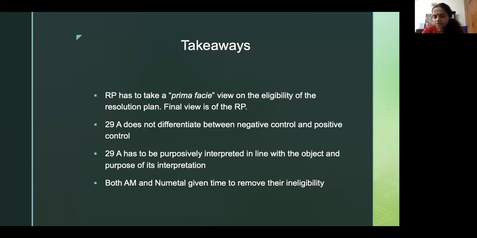After this, the Supreme Court said that, well, look, we are in no state to let Essar Steel, a giant asset, go without being bid for. So if both New Metal and ArcelorMittal are disqualified, they're given a certain amount of time. I think this decision came in October 2018, and they were given time until November 15, 2018 to remove their disqualifications. And then the NCLT Ahmedabad was asked to consider their plans again.